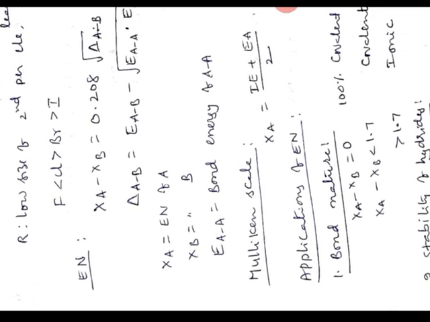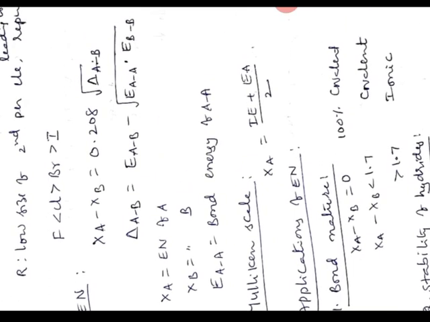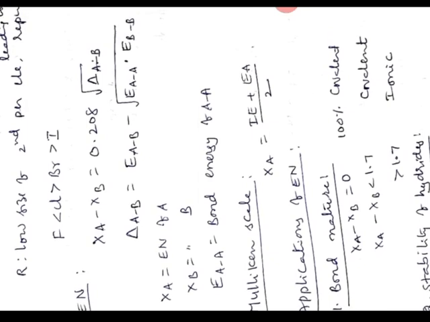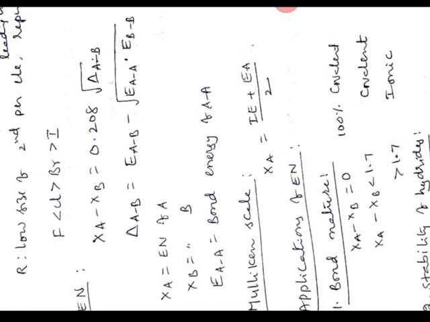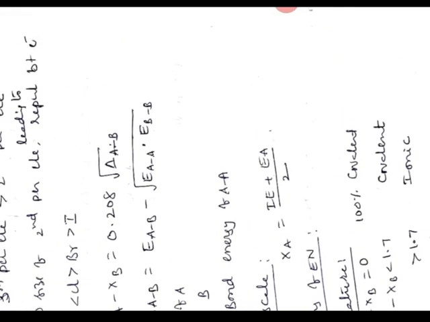And the stability of hydrides also depends upon electronegativity. In a molecule, if the difference between electronegativity of hydrogen and the other element decreases, stability decreases. If stability decreases, acidity increases. Hence, the hydrides of fluorine, chlorine, bromine, iodine will follow this trend in stability and acidity.